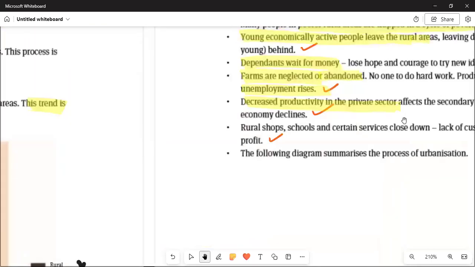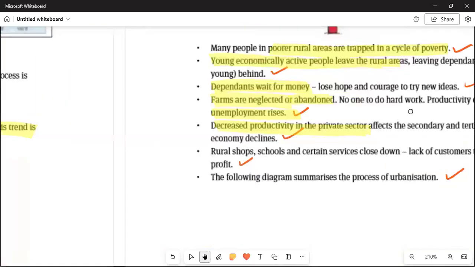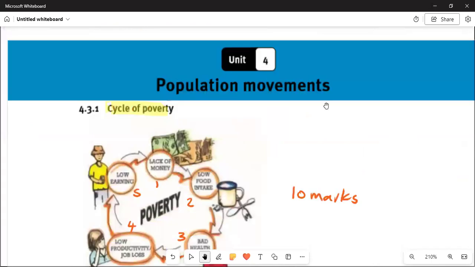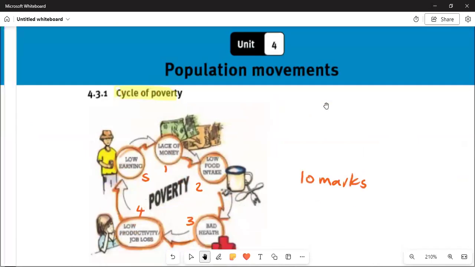And then when we are moving on again, we have one important idea whereby we are talking about the cycle of poverty. Bear in mind that this needs to be broken, and it can first be broken by you and your family, by passing and finishing your studies to break the poverty cycle. You can be asked to construct the poverty cycle or to list factors pertaining to the poverty cycle.